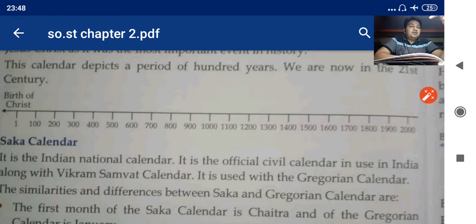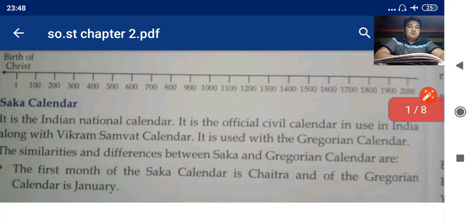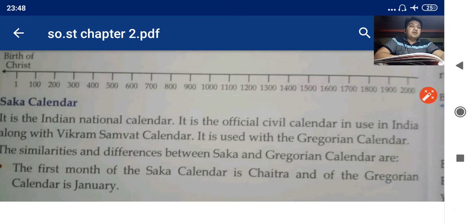What are the similarities between these two calendars? The first month of Shaka calendar is Chaitra. Now Chaitra is written here, but I will tell you this month is March. The first month in Shaka calendar is Chaitra, that is, it comes in March. And of the Gregorian calendar, the first month, as we celebrate New Year, is from 1st of January.